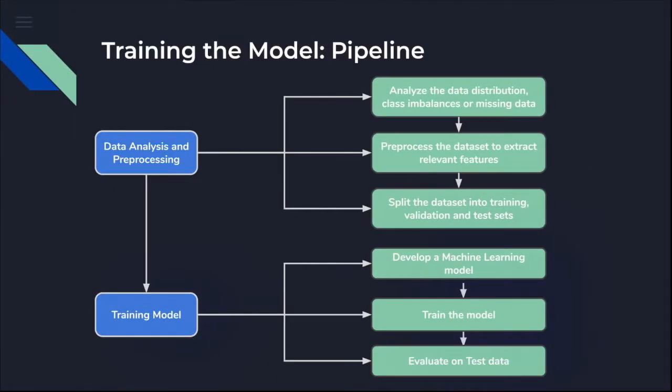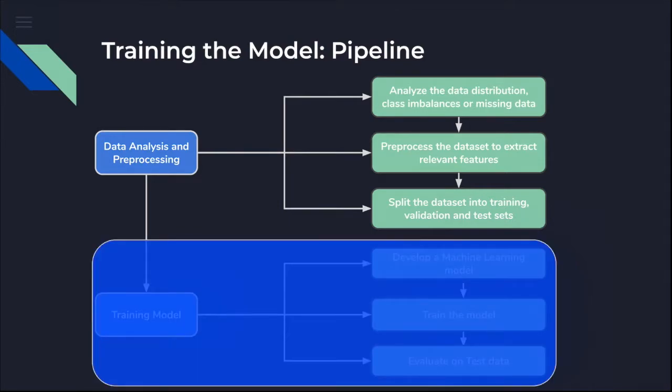I'm Enna. So let's go through the training model pipeline, which consists of 2 parts, data analysis and pre-processing, and training the model. So let's go through the first part, which is data analysis and pre-processing. Once we get the data, it's very important to first analyze the data before actually jumping into the training model part. Because the classification problem here consists of categories of data, we must see whether all the categories have a balanced data set or not.